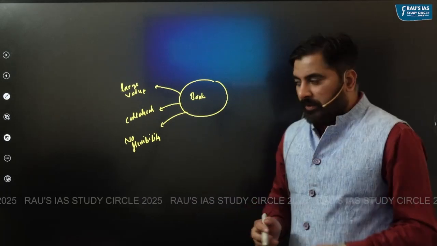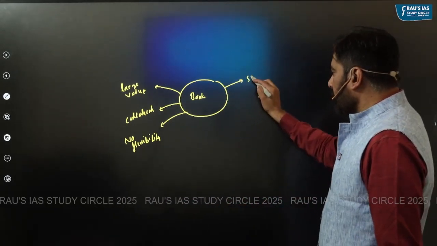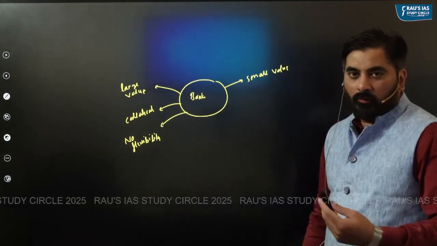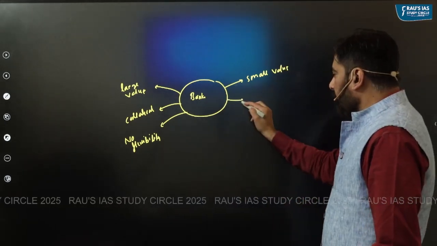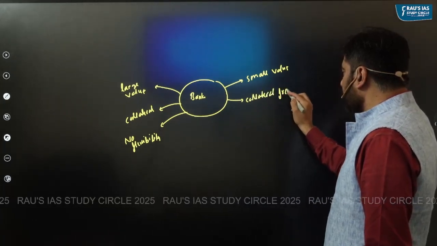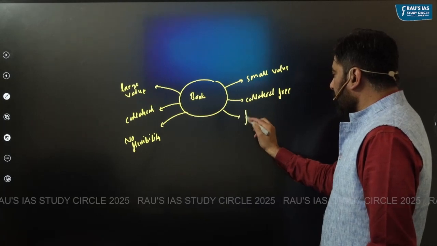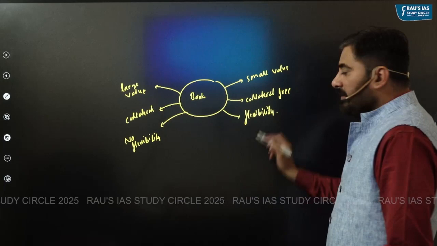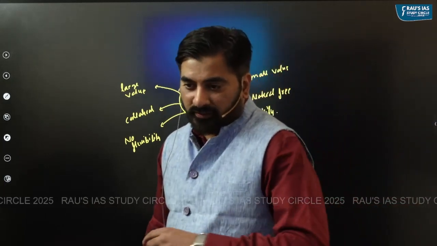Reason being, poor people require small value loans of, let's say, 50,000 or 1 lakh. Poor people do not have anything to keep as a collateral. And third, poor people need flexibility in terms of repayment of loans.